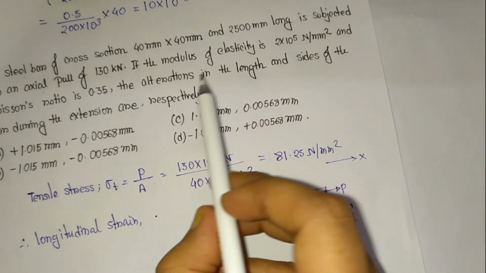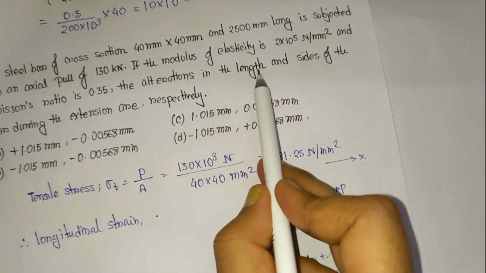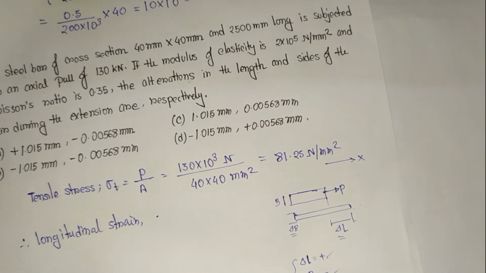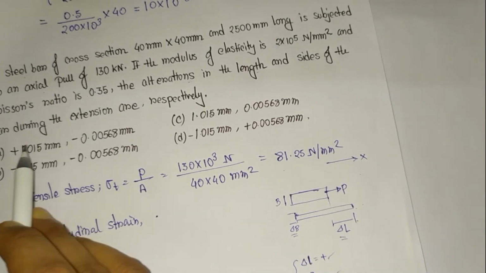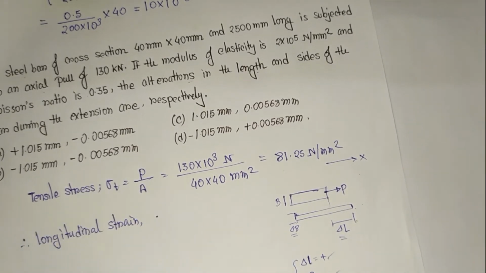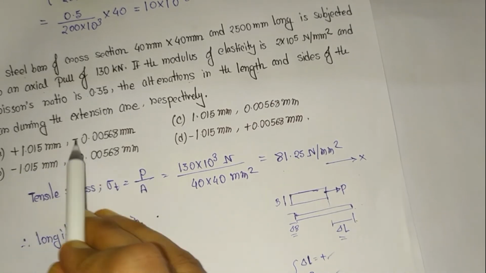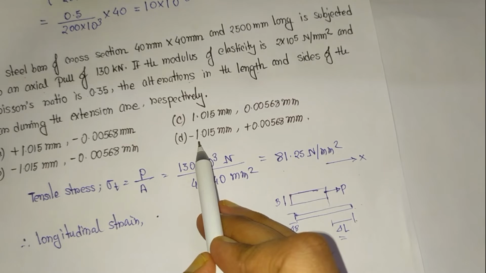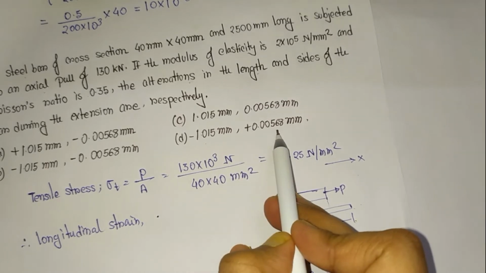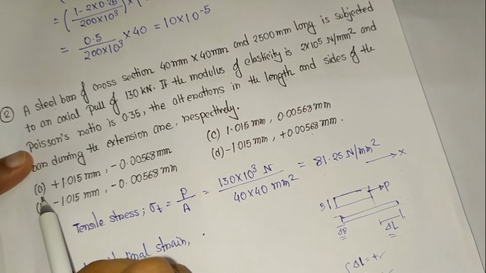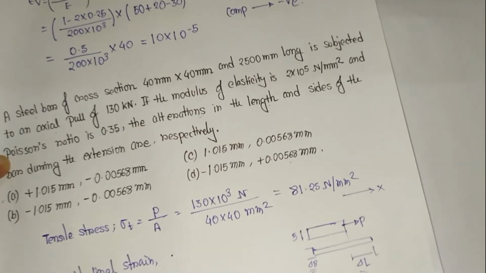Now they have asked about the alteration in the length and the sides of the bar. So from this understanding you can easily say that only option A matches this concept, that the change in length is positive and the change in width is negative. In option D it is completely opposite.